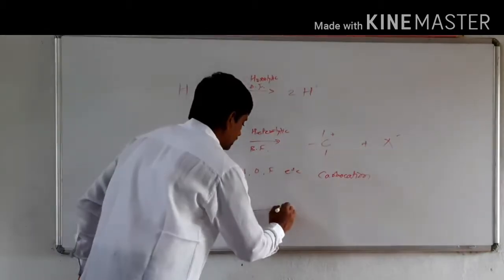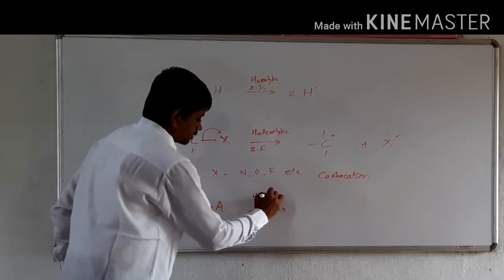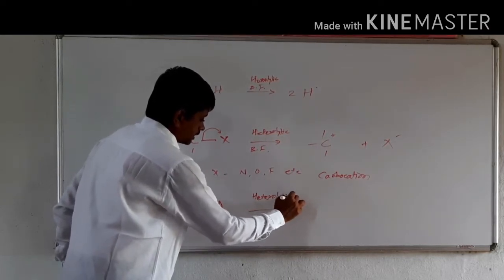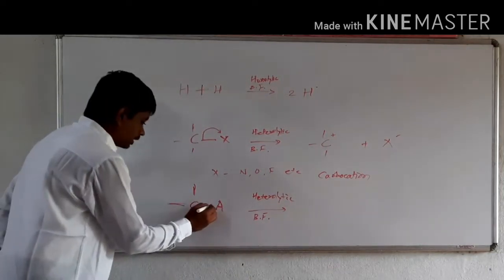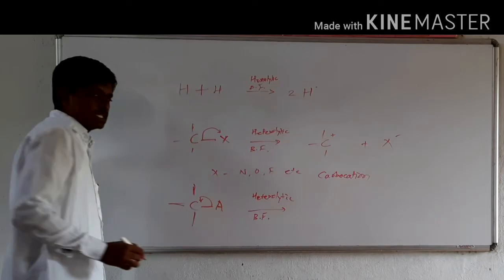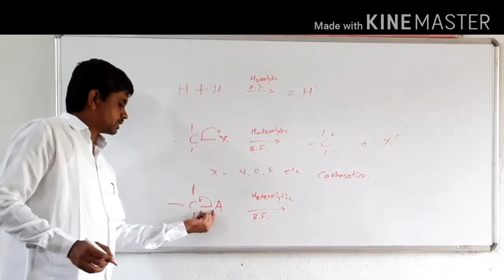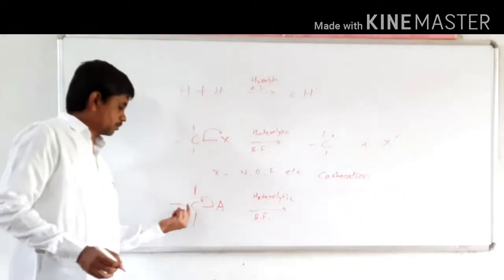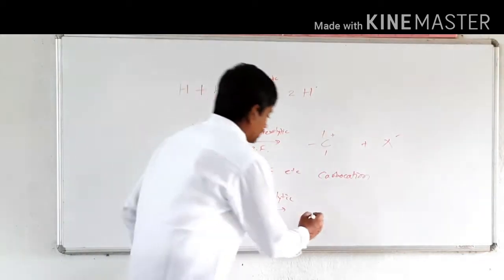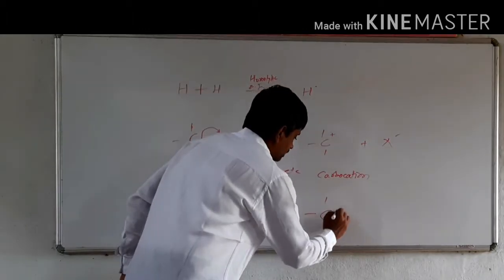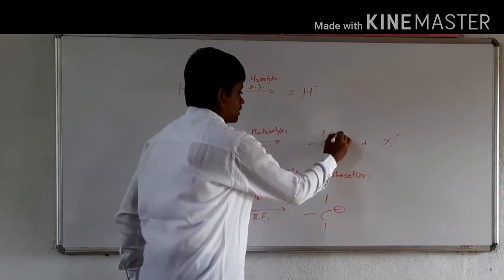Then upon heterolytic bond fission, the bond is broken unsymmetrically towards the carbon, and carbon acquires the bonding pair, so it becomes negatively charged.